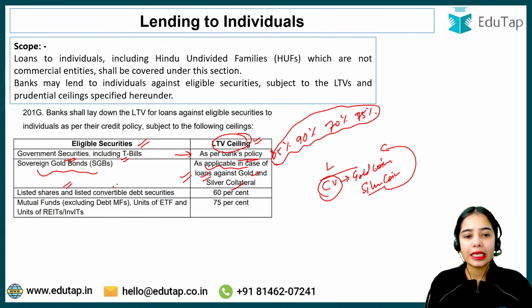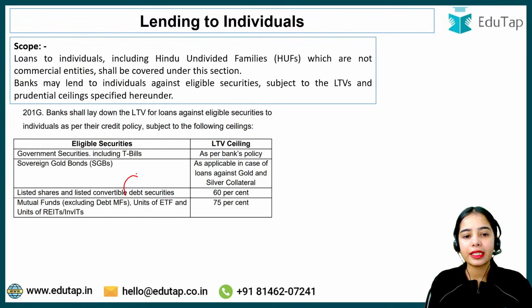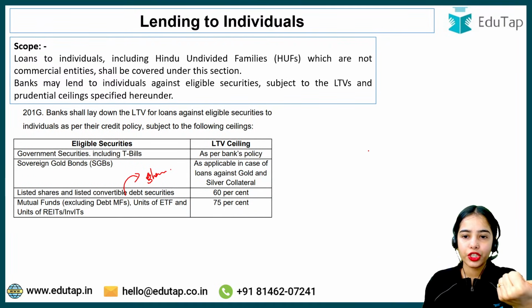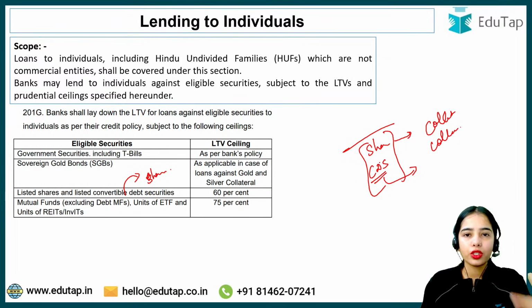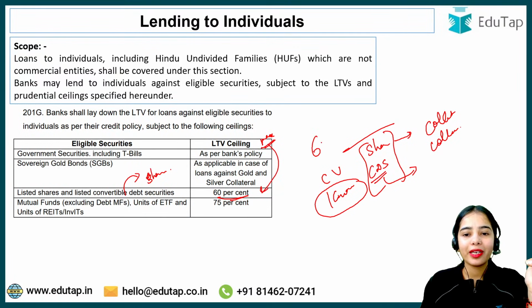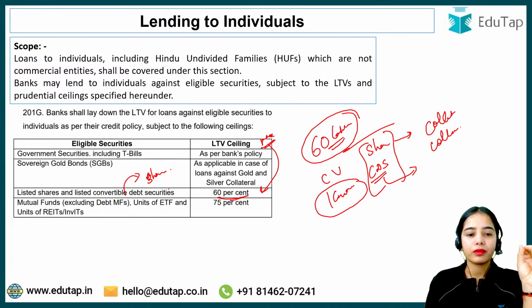Now listed shares and listed convertible debt securities, which can be converted into shares. So if you provide your shares as collateral, or your convertible debt securities as collateral, then your collateral is your shares or convertible debt securities. Let's say the collateral value is 1 crore. The maximum loan to value ratio can be 60%. That means against the collateral value of 1 crore, you can get a maximum of 60 lakhs. Okay. So this is the idea.